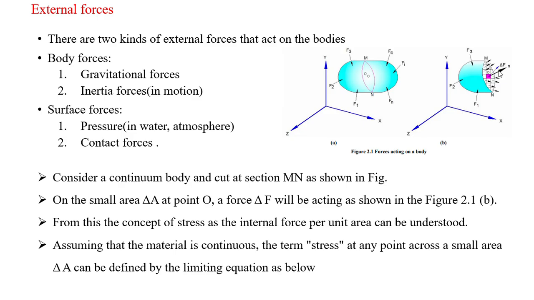Fn is nothing but the resultant force which is taken by this particular material. Force F1 which is acting over this particular body, the total force acting on this body, is shown in this figure. Del F is the force which is taken by this particular element. And from the concept of stresses, we take internal forces per unit area. This force has been applied over this particular element, and this element has the cross-sectional area del A, and the correlation of these two gives us the concept of stress.